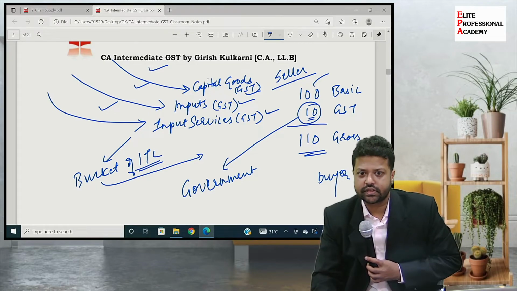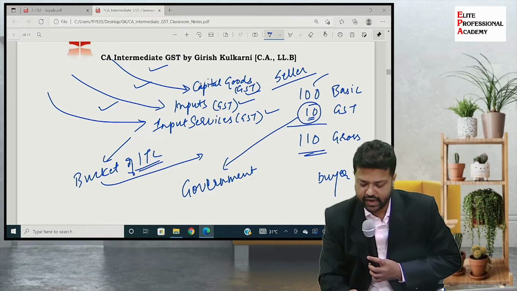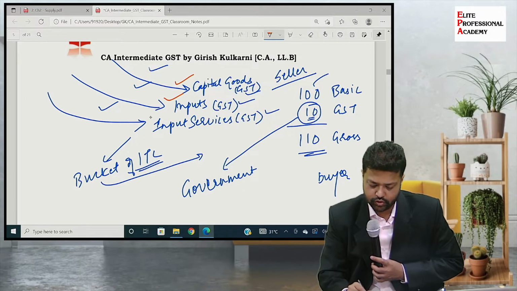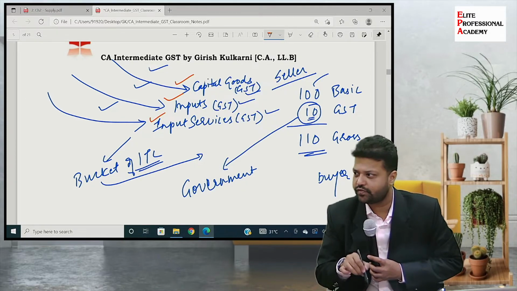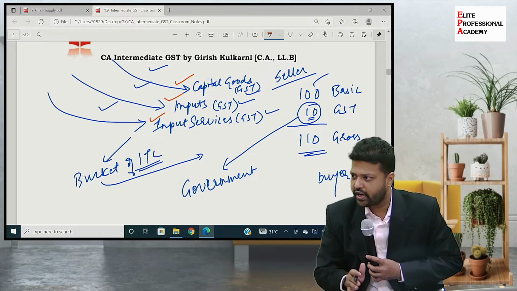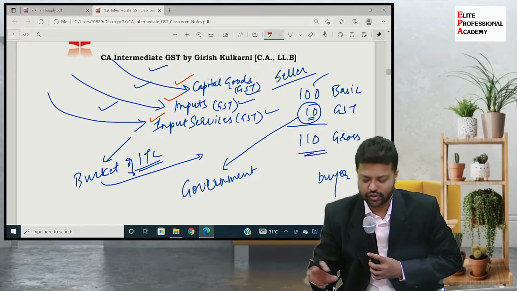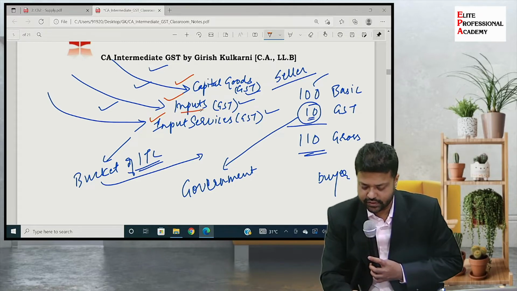Clear with this concept? We have seen this quite a few times by now, so you must be aware. Only thing is that we had not considered any sort of bifurcation. This bifurcation, that is capital goods, inputs and input services, is for the first time we are discussing it. Until this point in time, we were just taking a technical example of purchases and sales. So purchases of inputs only we had considered.